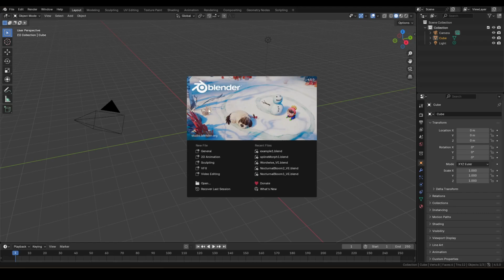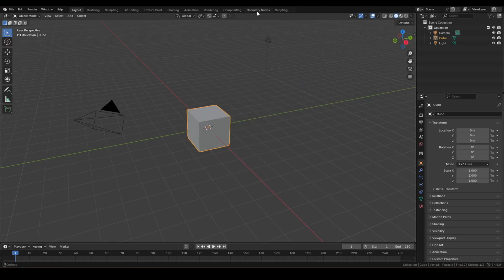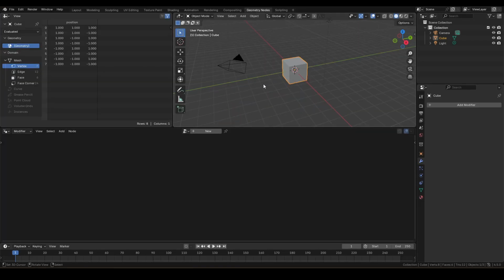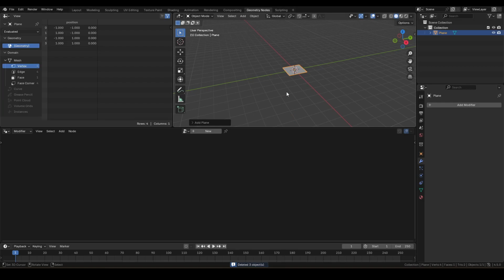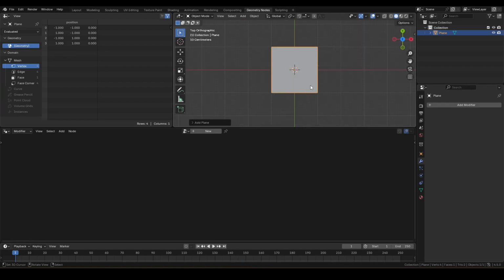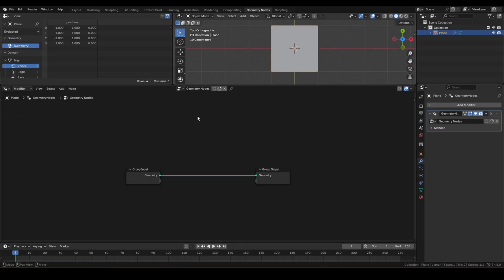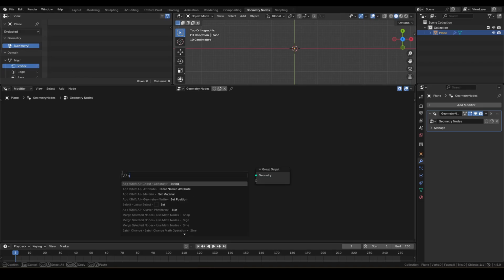As soon as we enter Blender, let's hop right into Geometry Nodes Layout. A to select all, X to delete. Shift A, add a new mesh plane. Using numpad 7 and 5, go into top orthographic view. Click on New to create a new map. Delete group input, and replace it with string input.